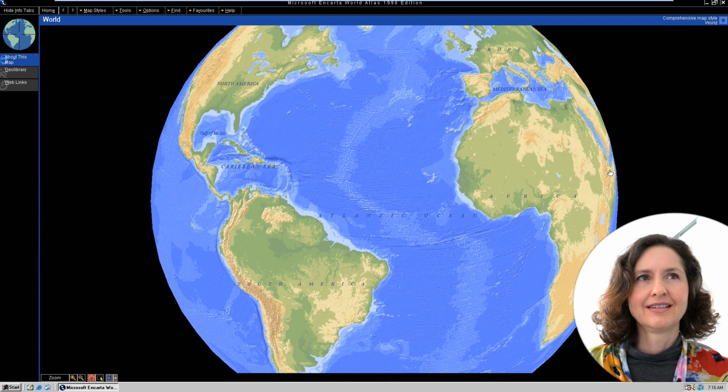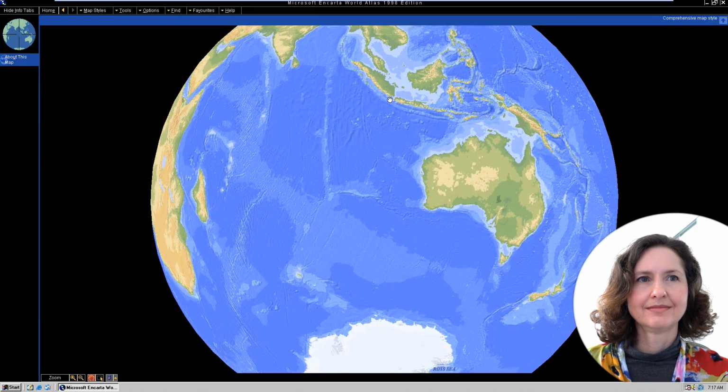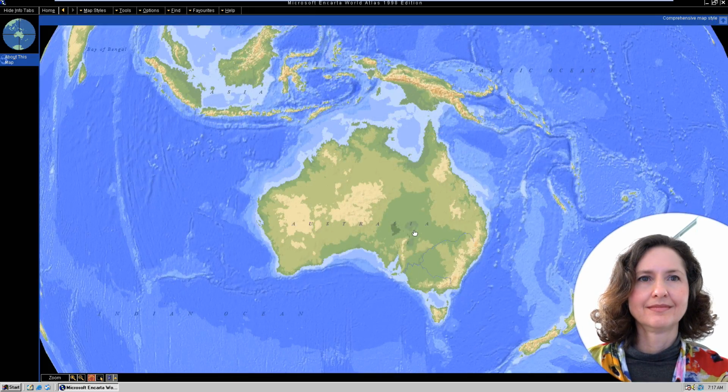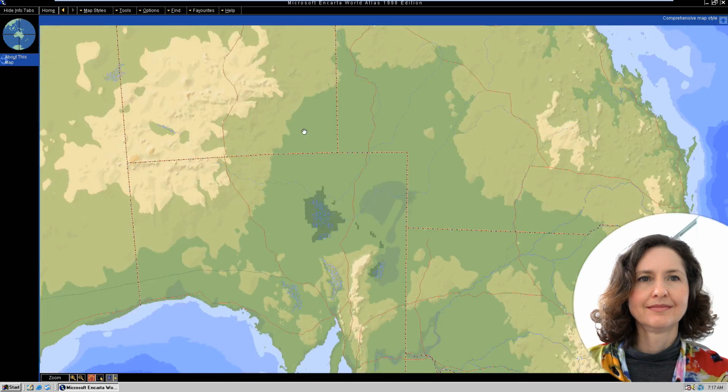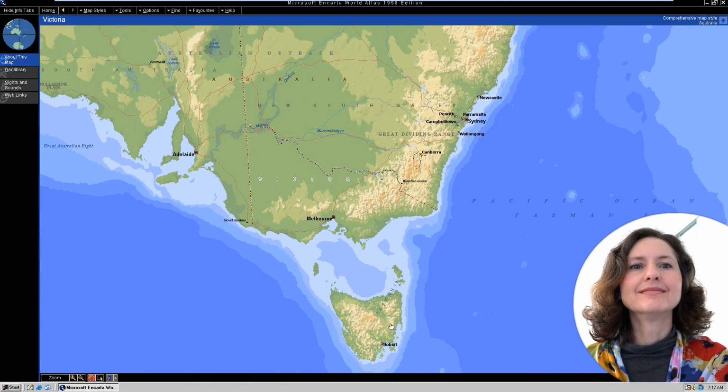Now, what this is basically, imagine you've got a 3D globe on your desk. But instead of this just being a boring 3D globe on your desk, this is one on your computer screen, one that you can spin around and rotate and look at different places of the world. Not only that, you can zoom in on and see different places like this. You see what I mean? So it's almost like, imagine Google Earth, but back then.